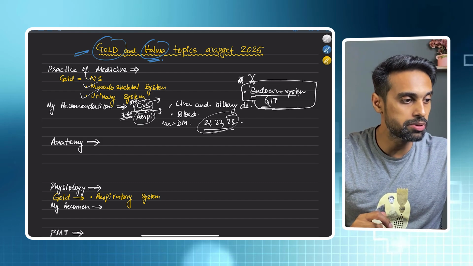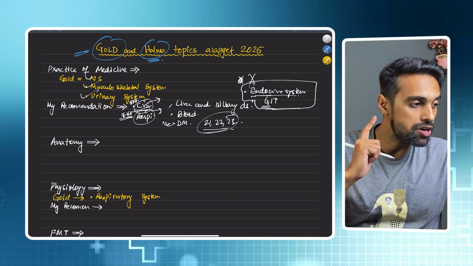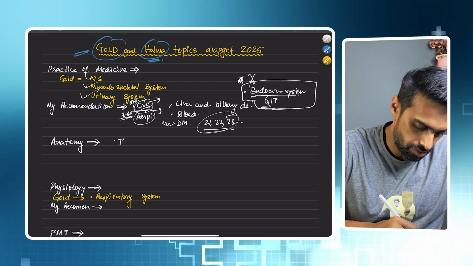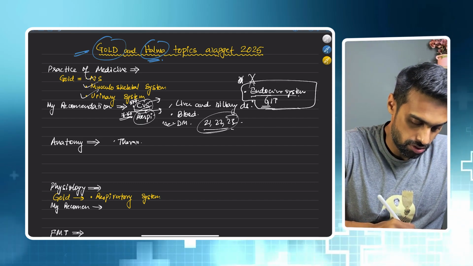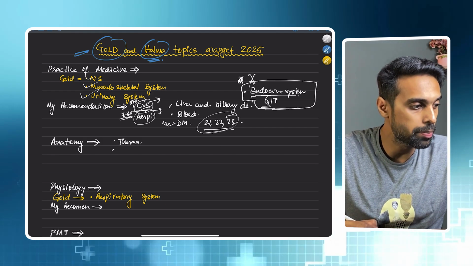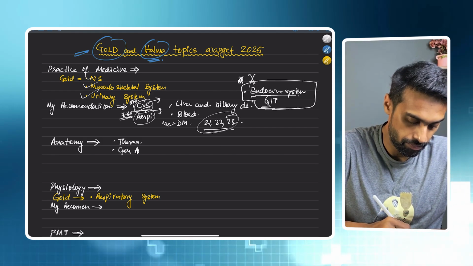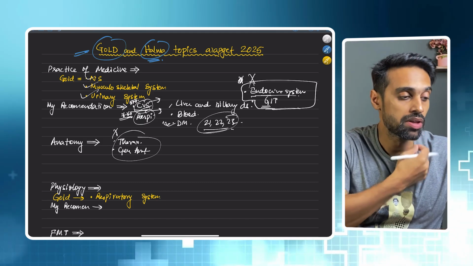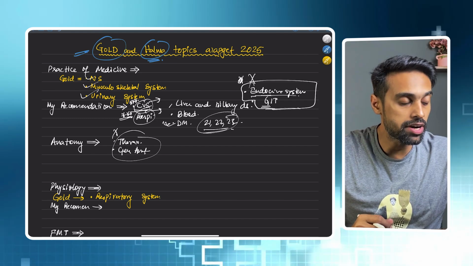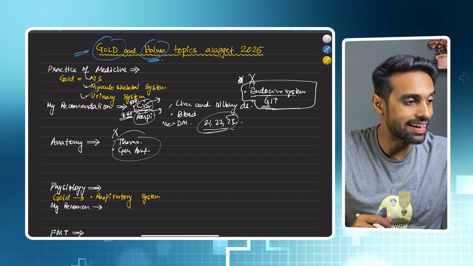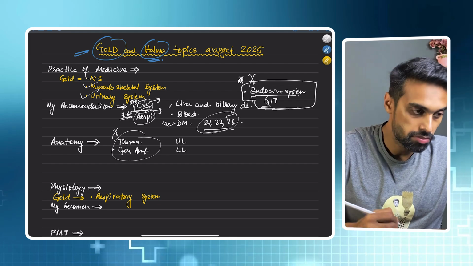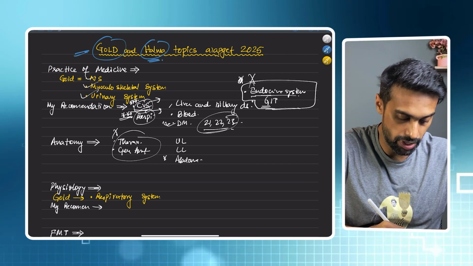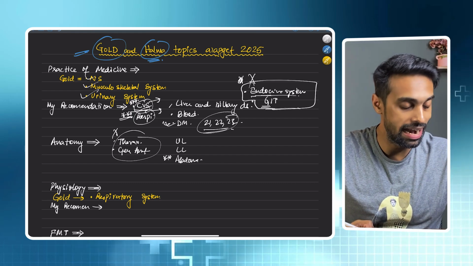Next, coming to anatomy. First I will tell you the 2 things that you can leave: one is your thorax, and the other topic is your general anatomy. These two topics you can think of leaving. Apart from these, the important topics that you need to study are the upper limb and lower limb. Next is your abdomen, very important. Abdomen is double star, and then head and neck.